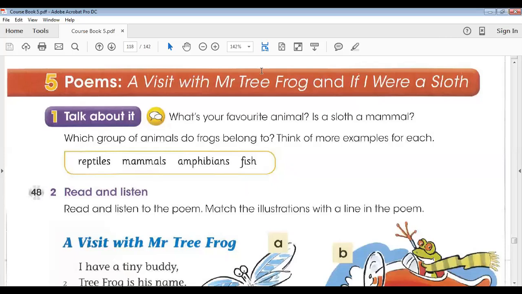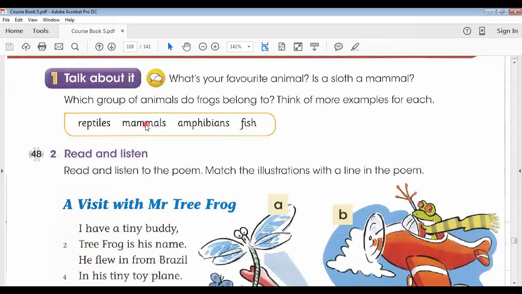Then I asked the opening question to the class: what's your favorite animal? Is it a sloth, a mammal, or a bird? The students described their choices and shared their favorite animals. Most of the students described a lion, rabbit, cheetah, tiger, and falcon. So these are some of the animals or birds they described.